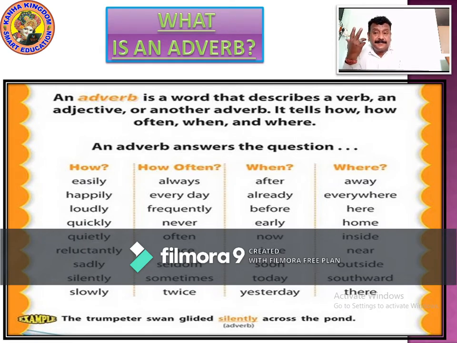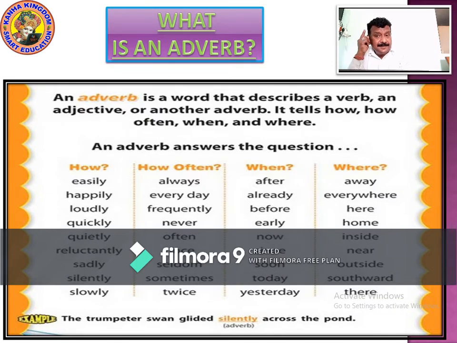Adverbs answer what? Action. How? An adverb answers the questions like, he has done the work easily. How often? He is always in time. We talk about always. How often?